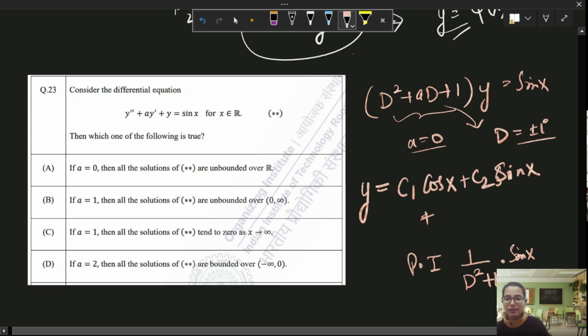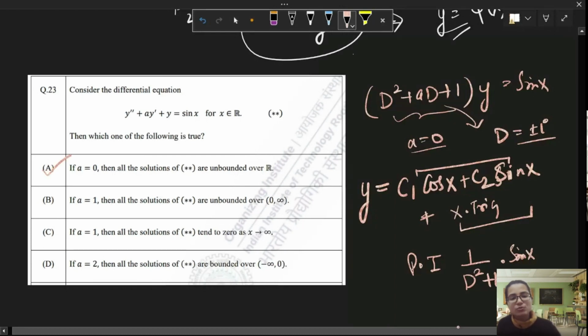As soon as you multiply the numerator by x and integrate, you will get x into some trigonometric function term. You don't have to solve for it, as I did not solve for it. You just realize that in this case of failure, the complementary function is a completely bounded function, but the particular integral will be unbounded because of x. So option A says if a is equal to 0, then all the solutions are unbounded over R, which is true because of the involvement of x.